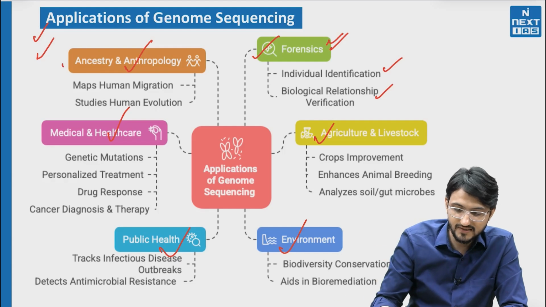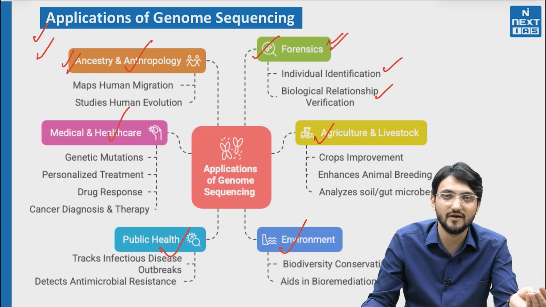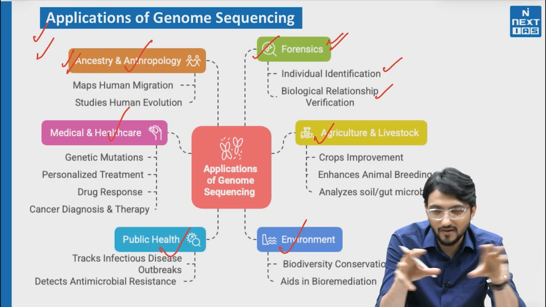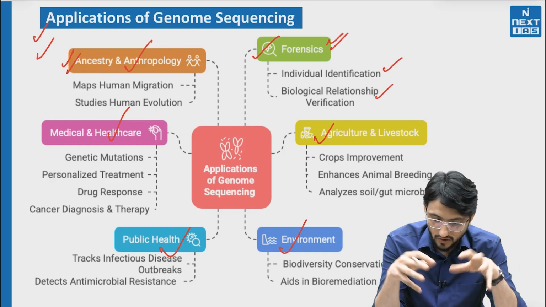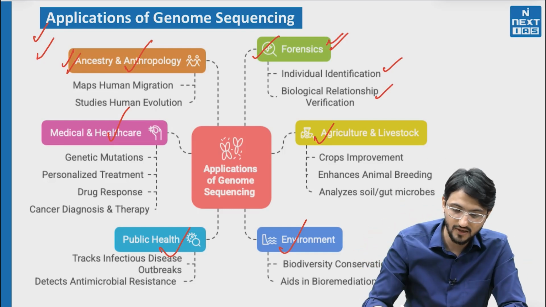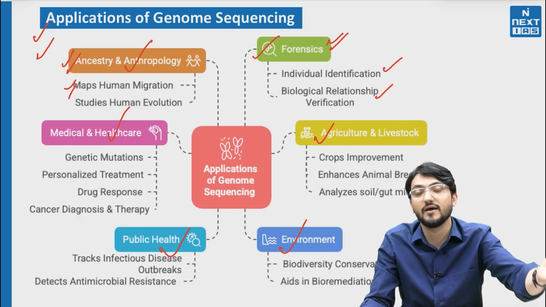You can write first and foremost forensic analysis. So you can basically identify individuals and you can basically identify biological relations. Who is whose son, who is not whose son, this also we can establish from DNA. Then you might have studied that there have been studies like 23andMe. Basically people are doing this comparative analysis: whom do I belong to, where do I come from. So all this ancestry and anthropology we can do with genome sequencing. So you can map human migration, people coming from here and there.